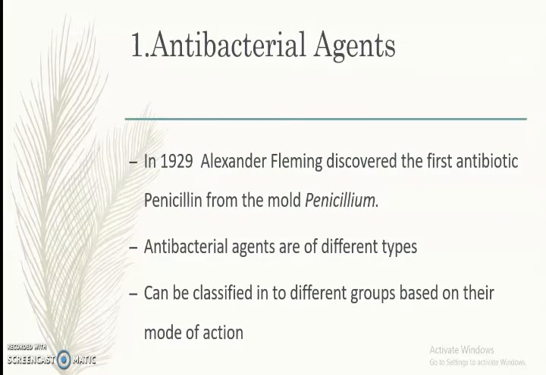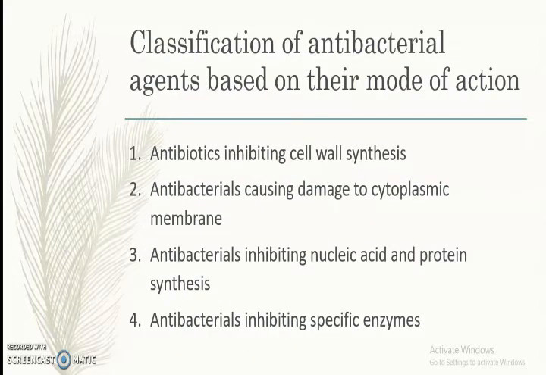First, we can see antibacterial agents. It was in 1929 that Alexander Fleming discovered the first antibiotic, penicillin, from the mold Penicillium. We have already discussed this discovery in previous videos. Antibacterial agents are of different types. They can be classified into different groups based on their mode of action.